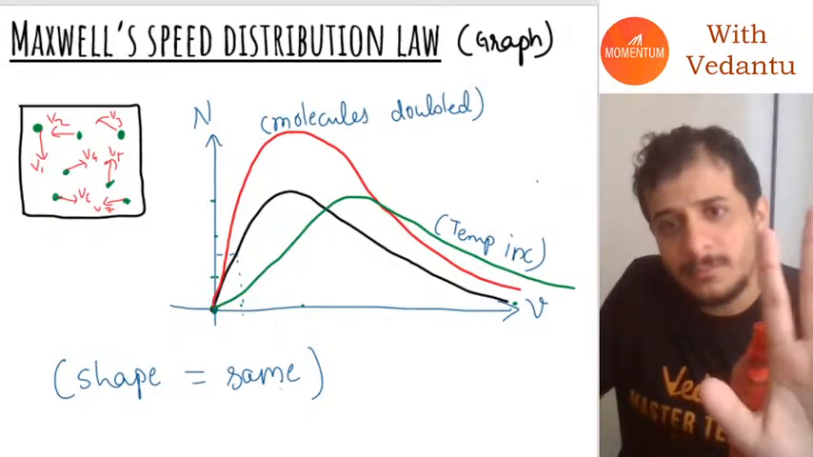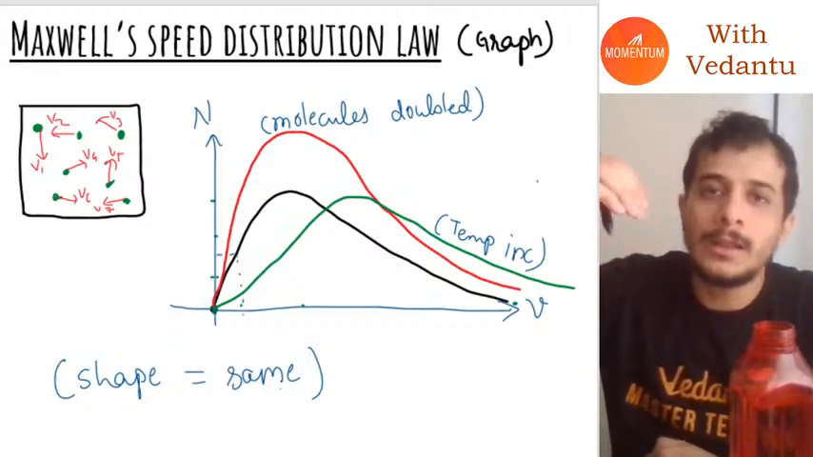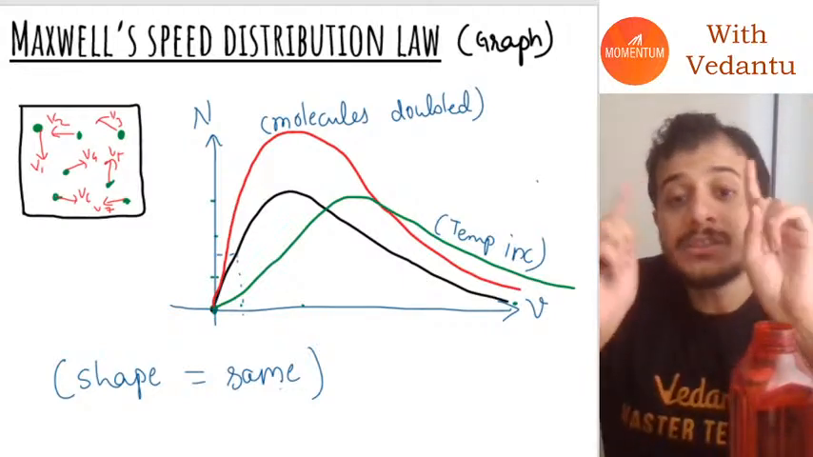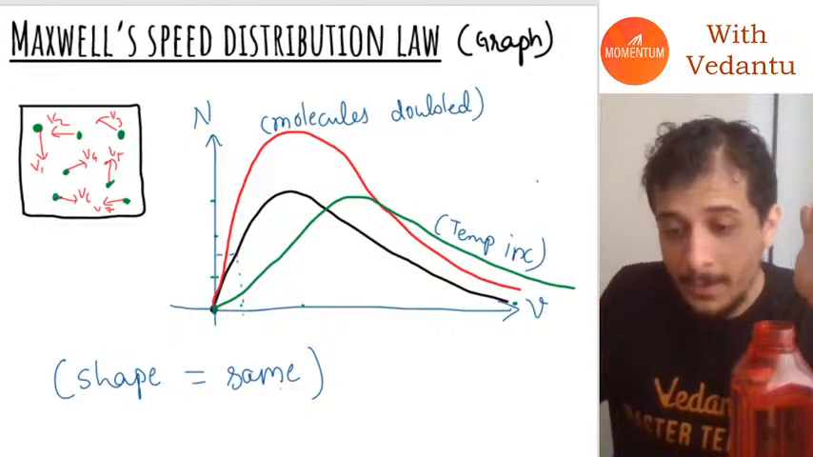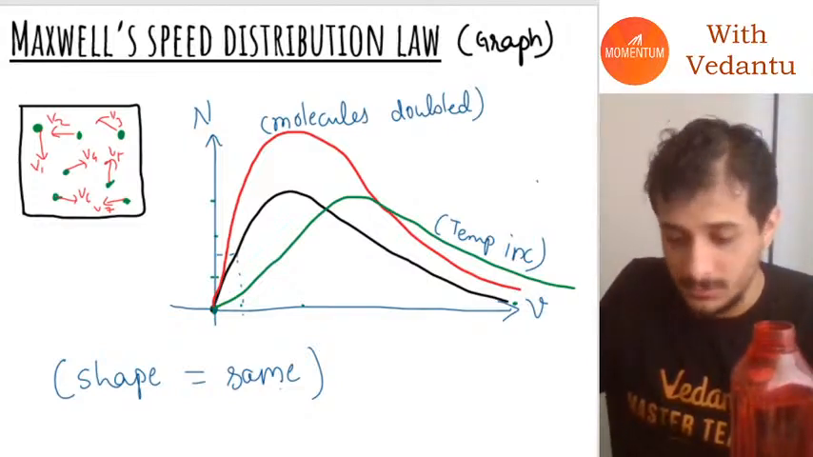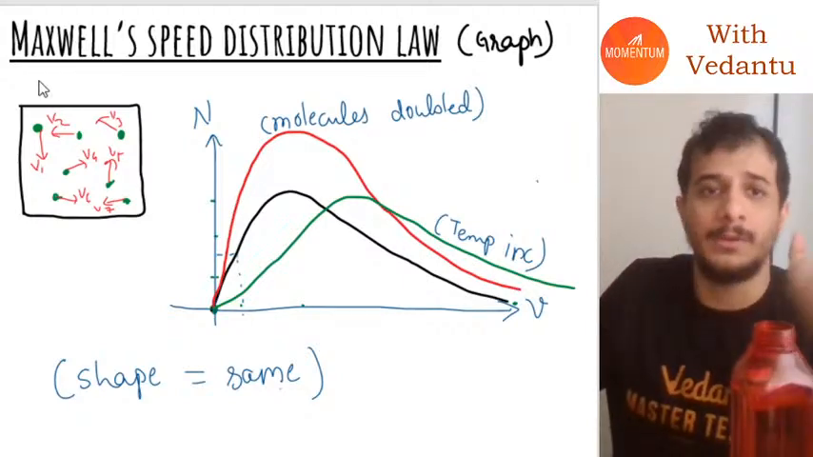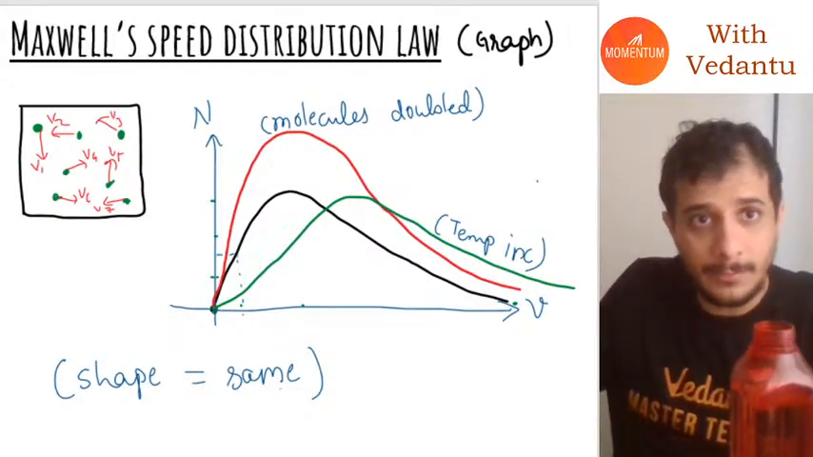Every time you change something, the graph might go up, or go a little bit towards the right or left. It doesn't matter. The shape is always going to remain the same, and that shape is called the Maxwell distribution curve. Now let's understand the features of the Maxwell distribution curve.